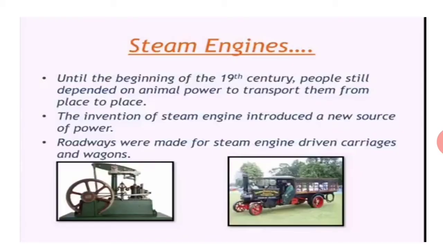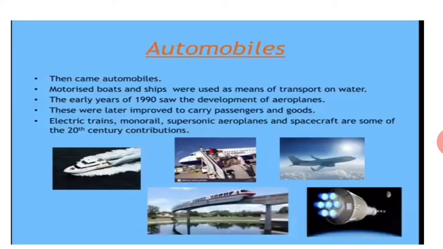Until the beginning of the 19th century, people still depended on animal power to transport them from place to place. The invention of the steam engine introduced a new source of power. Railroads were made for steam engine driven carriages and wagons. It means there was a change. Now we did not need animals to pull things. Now the engines were there to pull things.